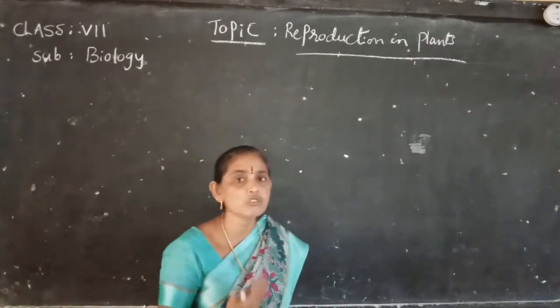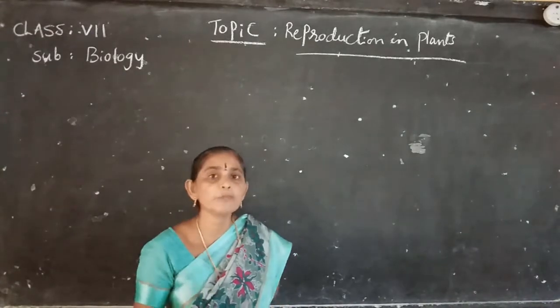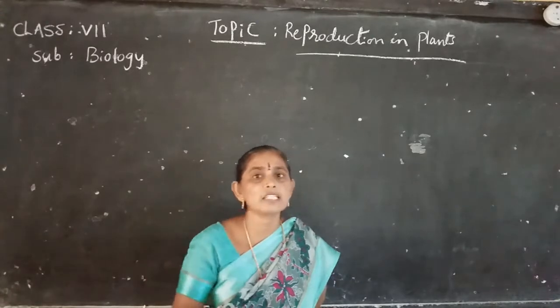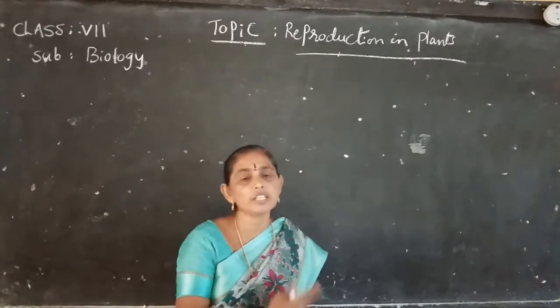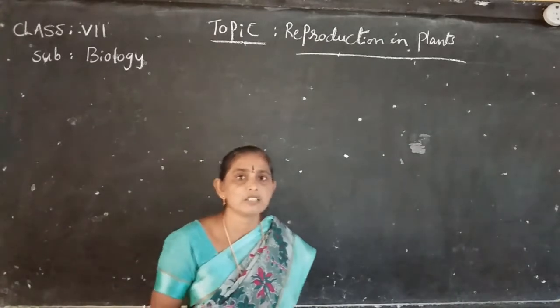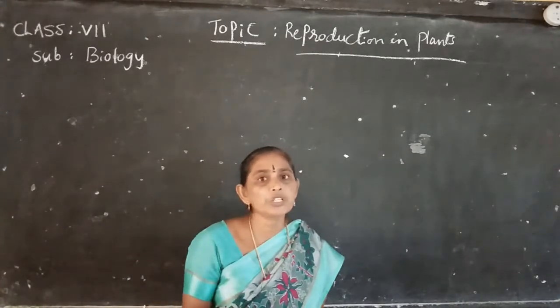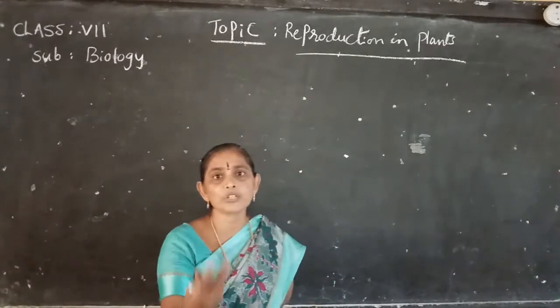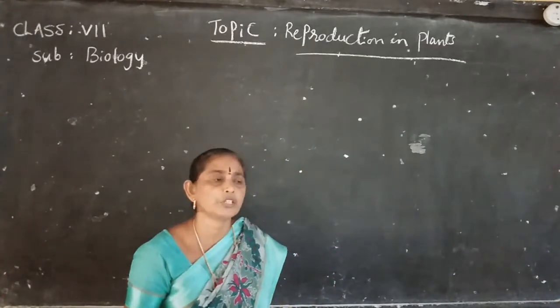If reproduction stops, what happens? There is no species of the next generation. That's why reproduction is very important in plants. Reproduction is divided into two types: vegetative reproduction and reproductive reproduction.